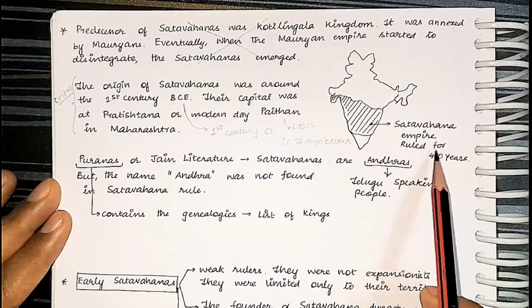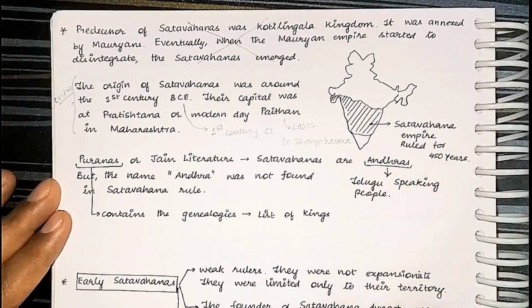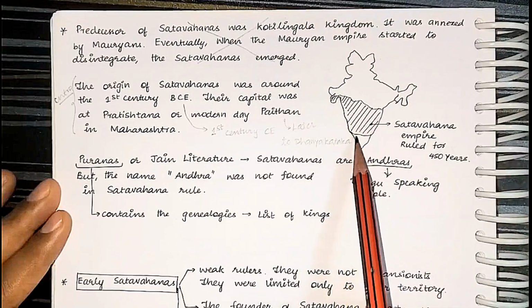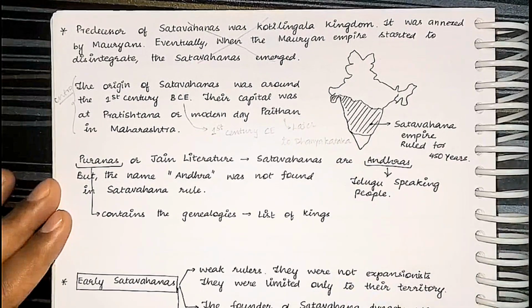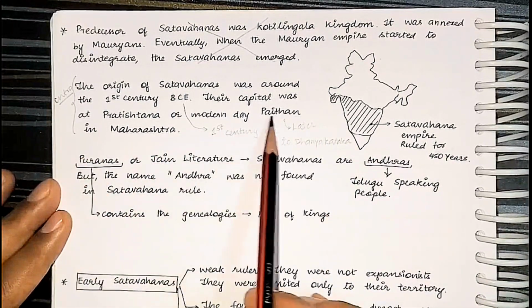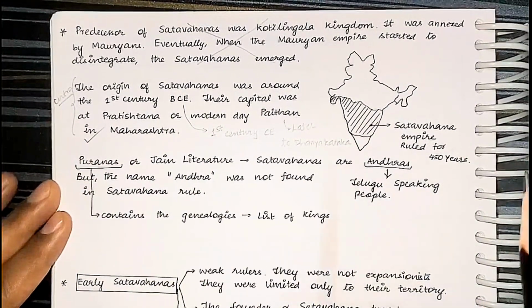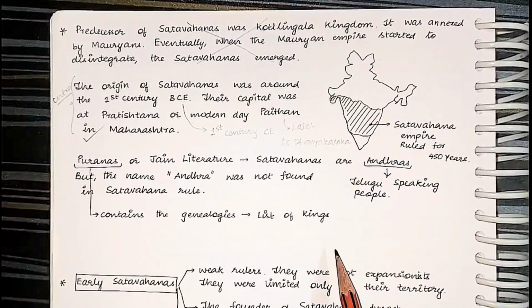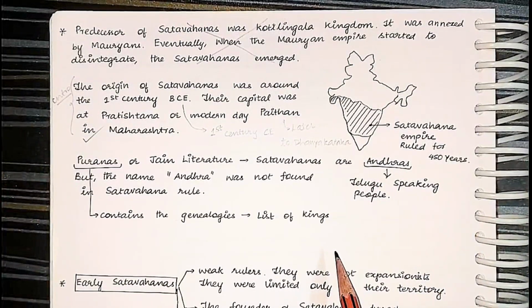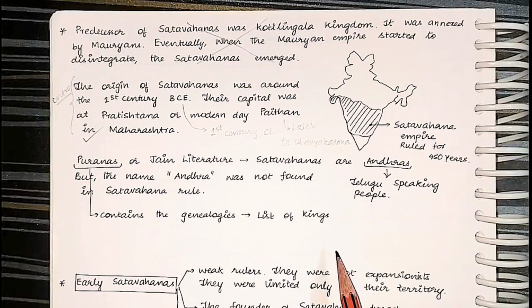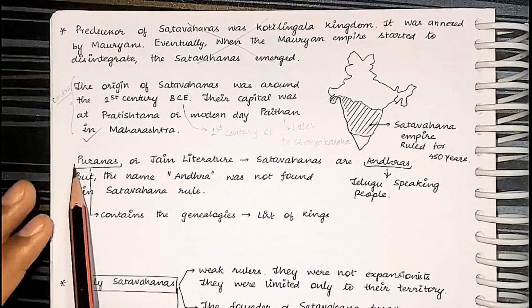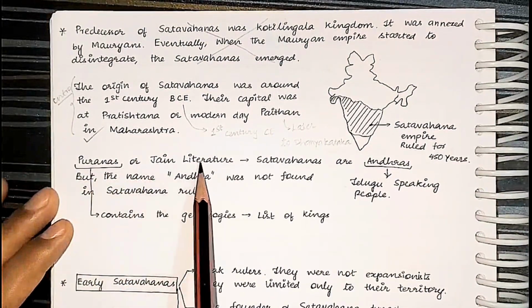Shatavahana's empire ruled for approximately 450 years, and during the apex period of their empire, this is their geographical boundary. That's it. This serves as the introduction. Wherever the question of Shatavahanas come, just write this as an introduction. Remember, in the mains, you need to have the predefined introduction and conclusion beforehand itself, so that you can save your time. That's it. Next, Puranas or Jain literature.